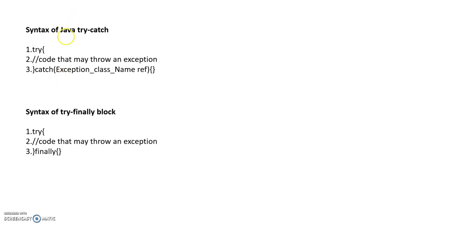Here we are specifying the exception class name, that is, we can write the name of the exception which is going to occur. Next is the syntax for try finally block. Here there are two blocks. First is try block, and which is followed by finally block.